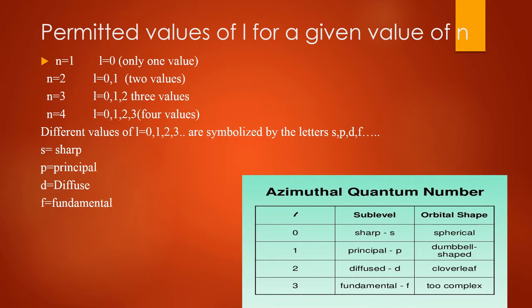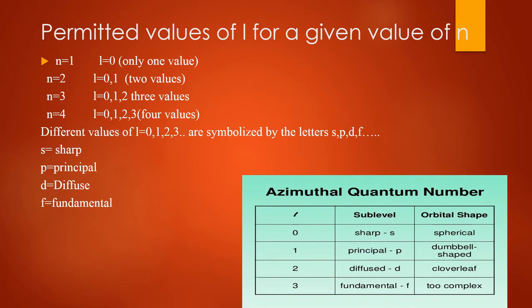Different values of l equal to 0, 1, 2, 3 are symbolized by the letters s, p, d, f: s for sharp, p for principal, d for diffuse, f for fundamental. Here l equal to 0 is sharp, and the shape of the orbital is spherical.